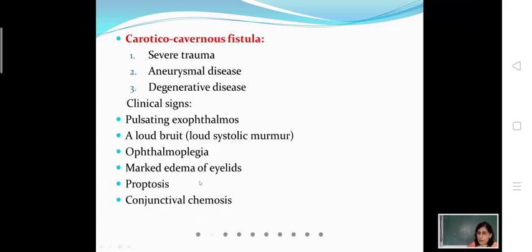Rest of the features are similar to the cavernous sinus thrombosis, ophthalmoplegia because of the presence of third, fourth, and sixth cranial nerves. Then marked edema of eyelids, conjunctival chemosis, and proptosis I have already mentioned. बस इतना है कि ये जो proptosis होगी, this will be a pulsating exophthalmos or the pulsating proptosis where the eyeball is protruding forward with each heartbeat. And you could also by auscultation appreciate a loud systolic murmur or bruit. So these are the two applied aspects of cavernous sinus for you.